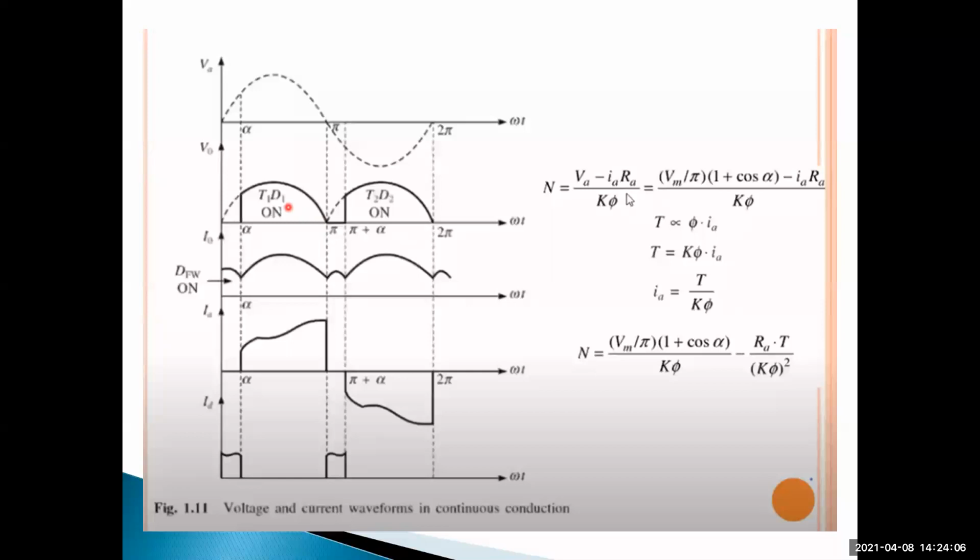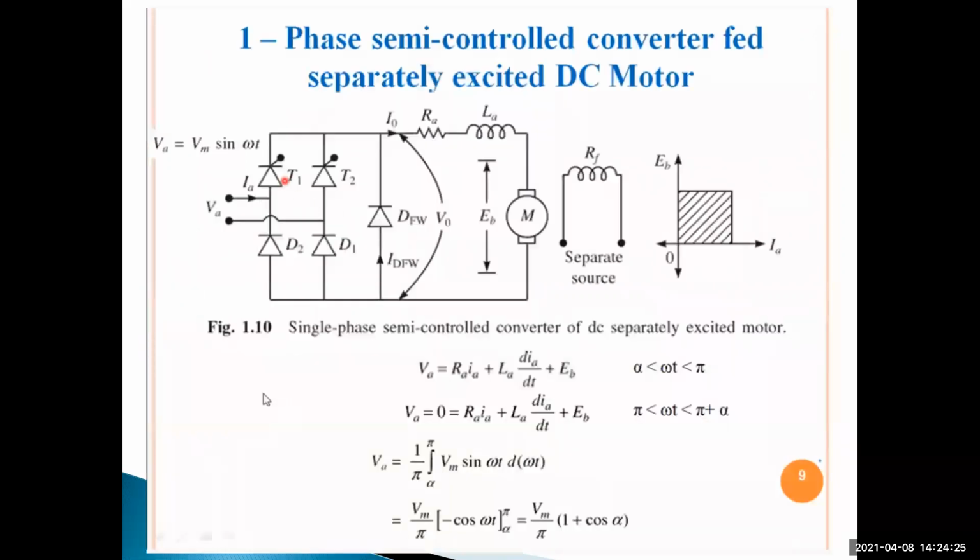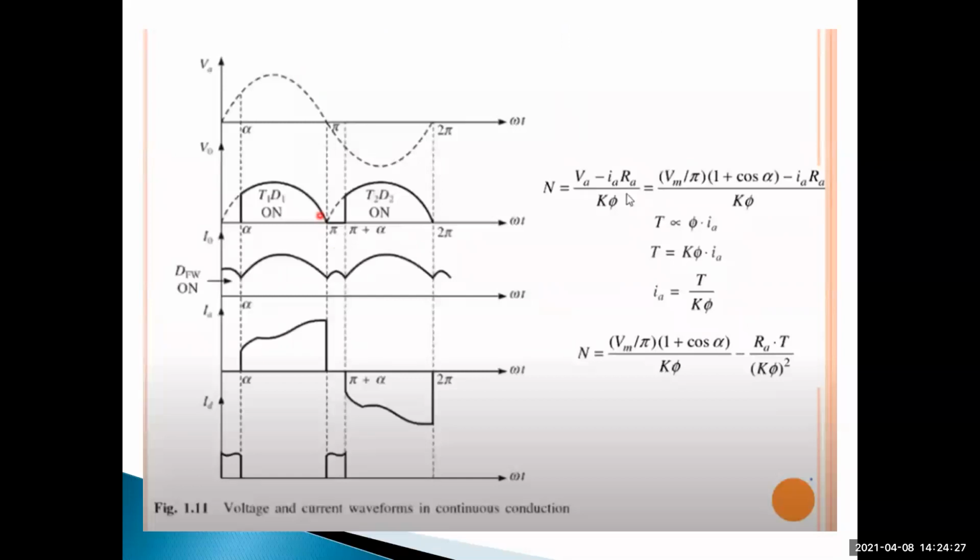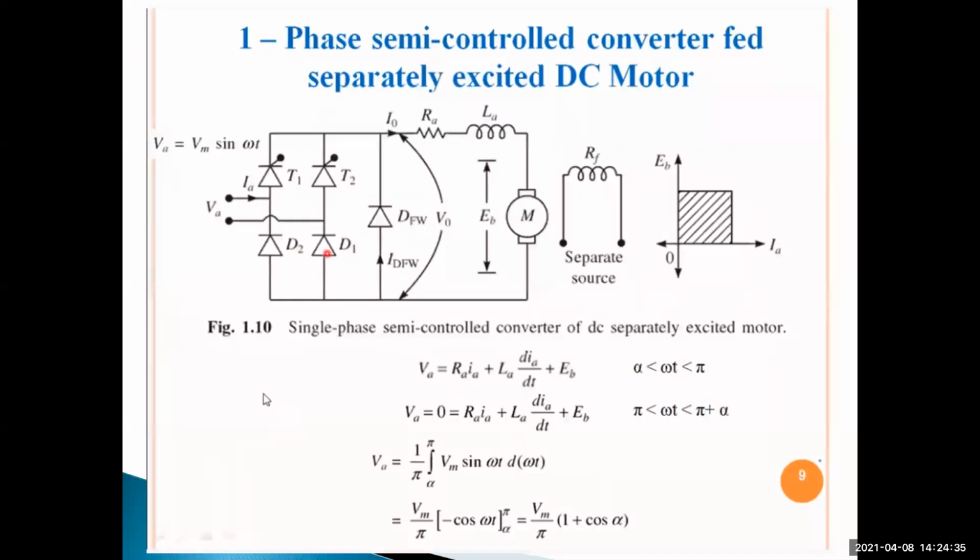Okay. At omega t is equal to pi, SCR T1 and diode D1 are turned off. Here, T1 and D1 are turned off. So only from alpha to pi, thyristor T1 and diode D1 are forward biased.